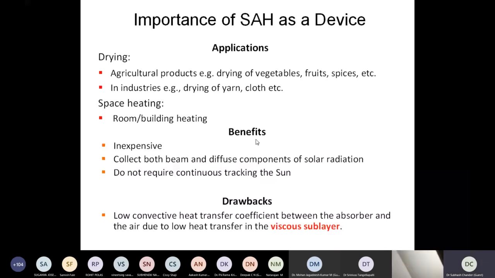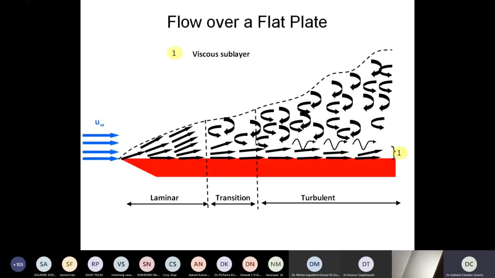So this is how the flow over a flat plate behaves, and the same situation will prevail over the flat absorber plate. There is a flow coming at the entrance to the duct, and because of some instabilities when it moves along the length of the duct, some perturbations ultimately result in turbulence creation, right?